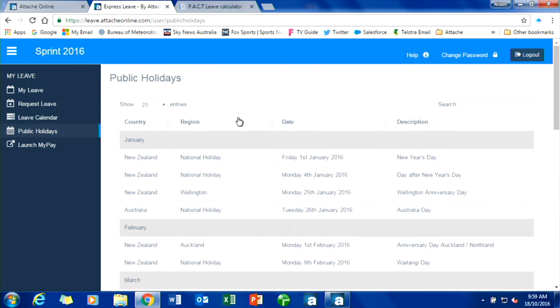Because you can set up different countries, we actually have express leave set up for Australia and New Zealand, Papua New Guinea as well, because we have a lot of business done in Papua New Guinea. So we can actually set the public holidays up for those as well to be incorporated. Okay, so it lists you the public holidays. So it's very, very simple, as you can see, to go in and put in a leave application.